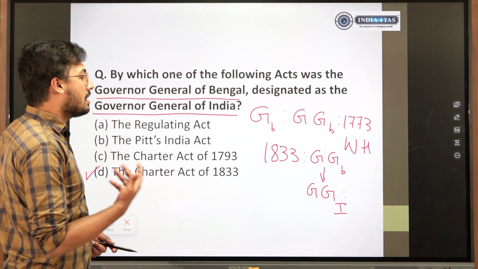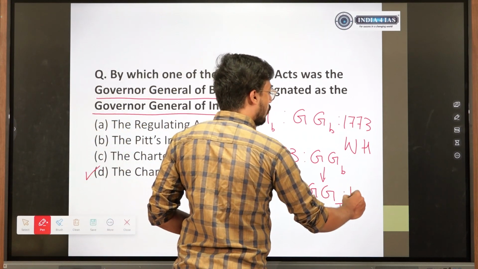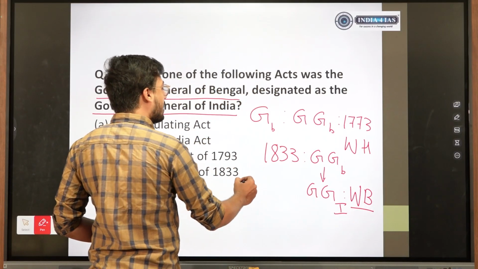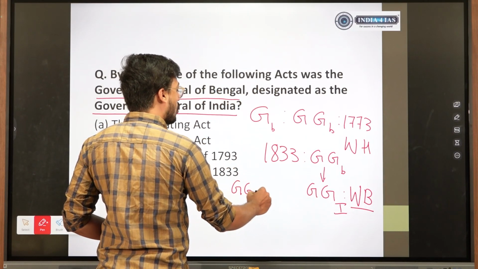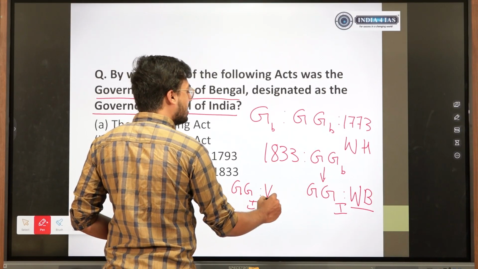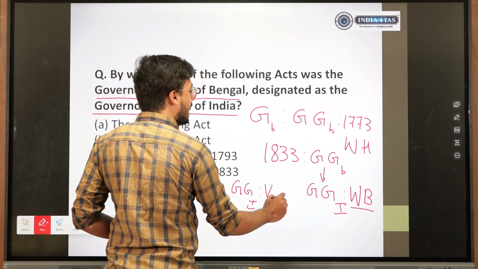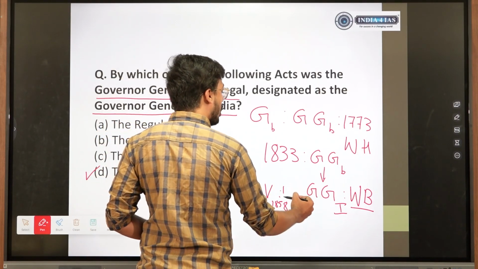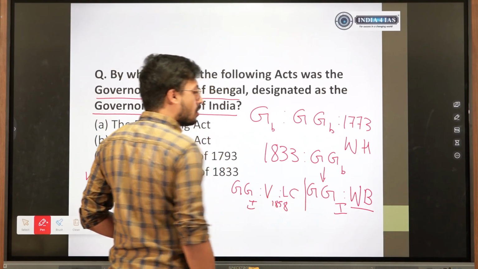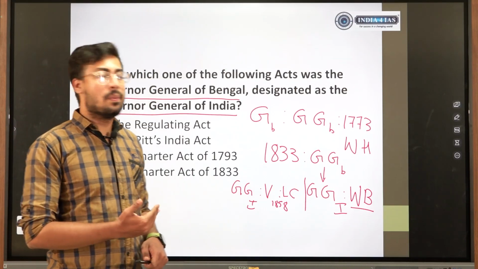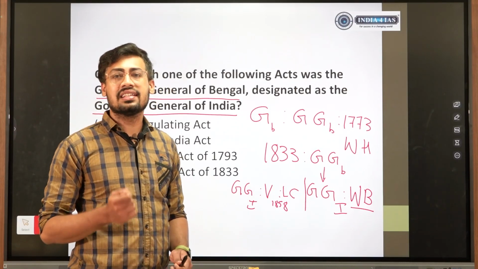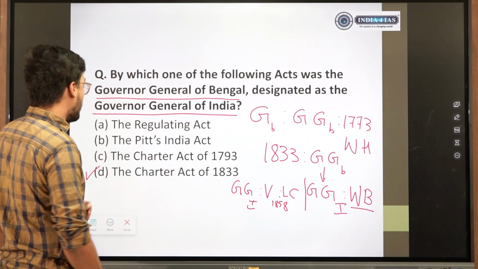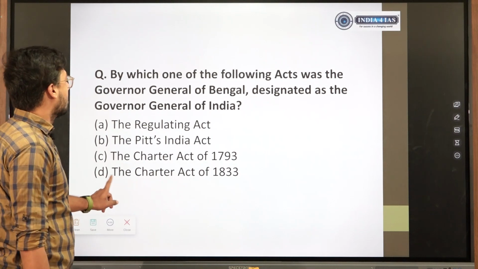And during 1833, who was this person? He was William Bentinck. So this we should know. Next, the Governor General of India was designated as the Viceroy. And when did this happen? The 1858 Act, the Act for the Good Governance of India. And who was this person? It was Lord Canning. So this we should know. Warren Hastings, William Bentinck and Lord Canning, these personalities are important. So this was a simple static question for 2 marks. These were the pocket marks to be taken.